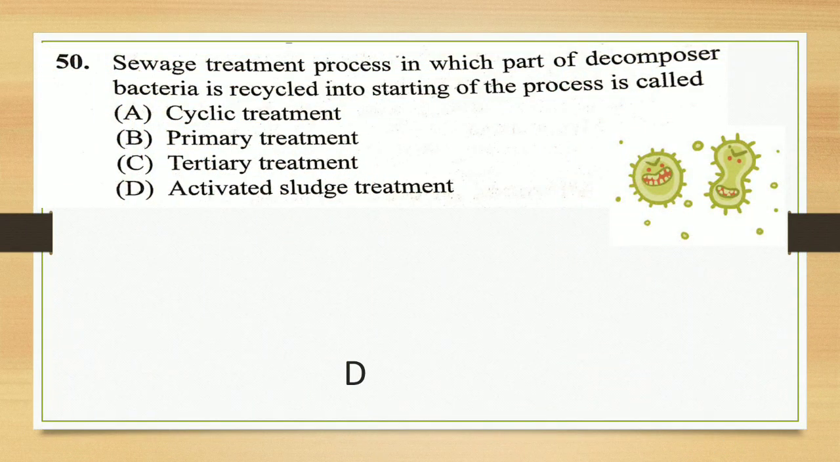Next question. Sewage treatment process in which part of the decomposer bacteria is recycled into the starting of the process is called as: cyclic treatment, primary treatment, tertiary, activated sludge treatment. Here the decomposing part of the bacteria is recycled. Again in this sewage treatment, the remaining part of the treatment is recycled by using activated sludge treatment. Answer is D.